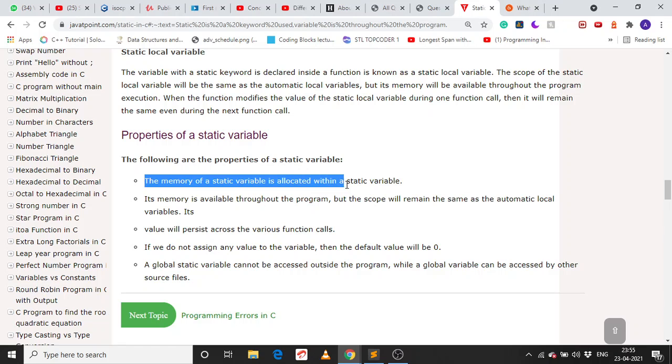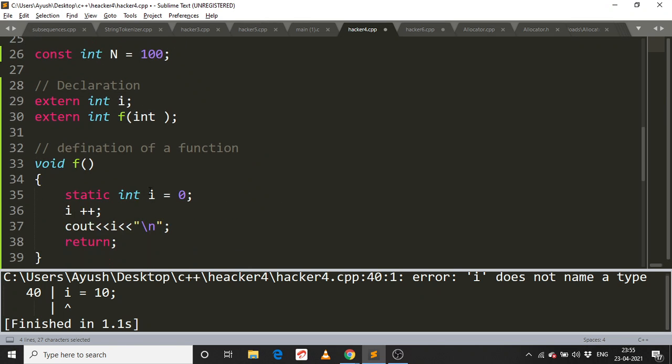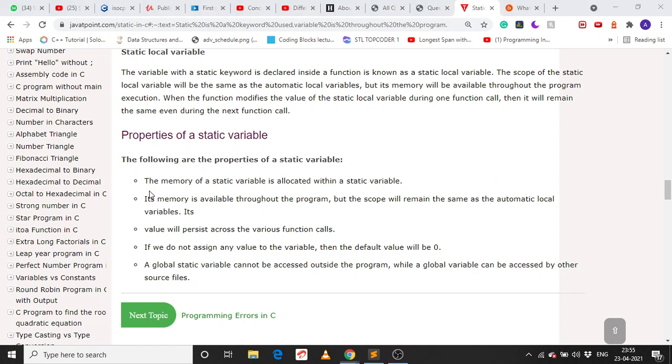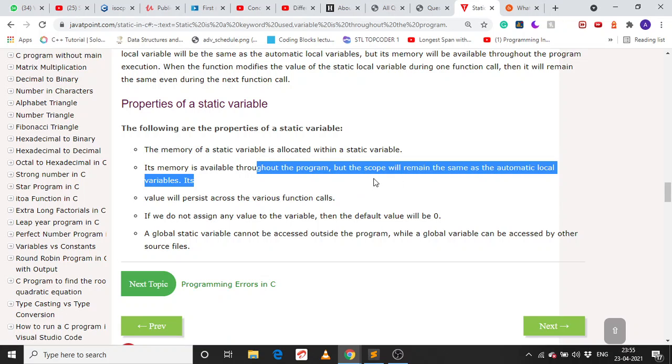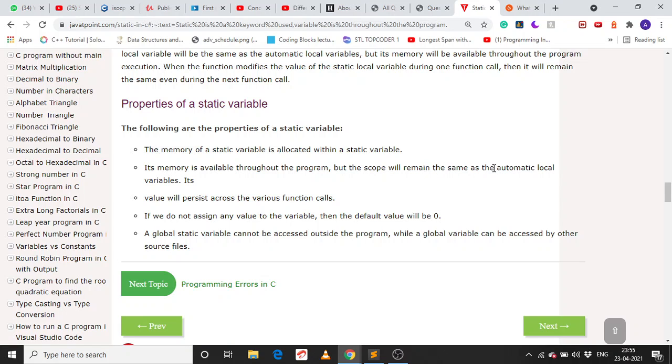The memory of a static variable is allocated once, so the memory will not get allocated at different times; it will remain the same. That's why the value is increasing every time. We are not creating a different variable i here; it's just one variable i created in memory, and we use that one throughout the program, but the scope remains the local block or function we had seen.